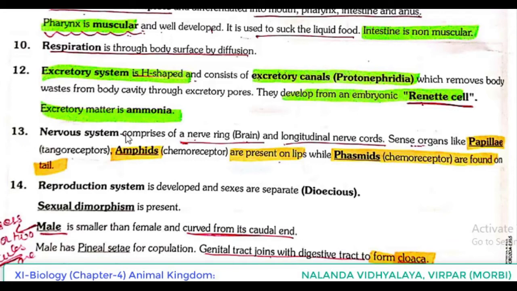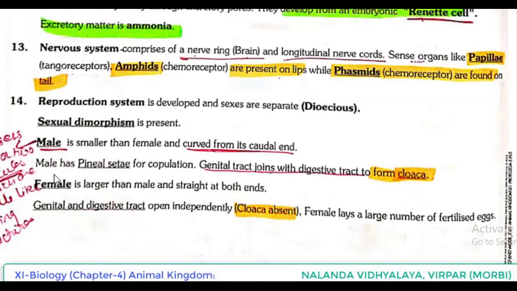Nervous system comprises a nerve ring, that is brain, and longitudinal nerve cords. Sense organs like papillae, that is tangoreceptors, amphids, chemoreceptors, are present on lips, while phasmids, chemoreceptors, are found on tail. So here another important point is coming, which was not at all discussed in the textbook.